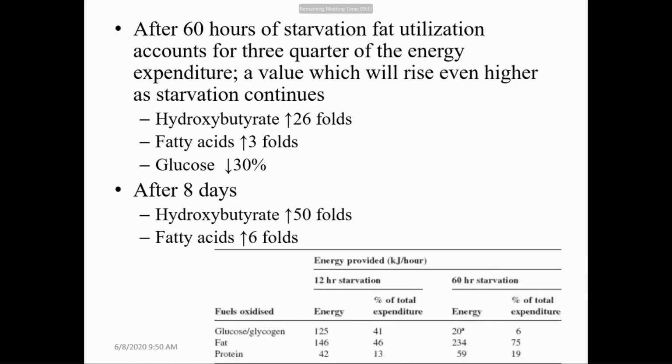So the amino acids for gluconeogenesis come from two sources. One is free amino acids stored in the muscle, majorly glutamine. And next, amino acids are also provided by degradation of muscle protein. After 60 hours of starvation, fat utilization accounts for 3/4 of the energy expenditure, a value which will rise even higher as starvation continues.